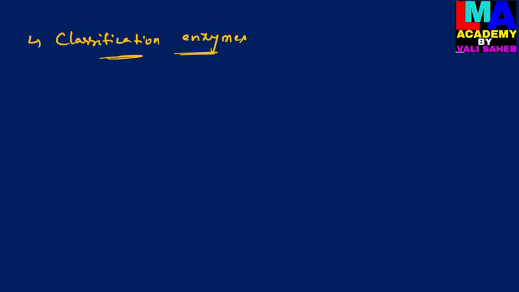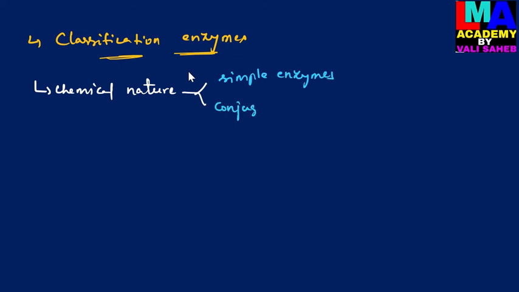On the basis of chemical nature, enzymes are classified into two types. They are simple enzymes and conjugated enzymes or complex enzymes. These were already discussed in the previous video. So these are the two different kinds of enzymes which are classified on the basis of their chemical nature.